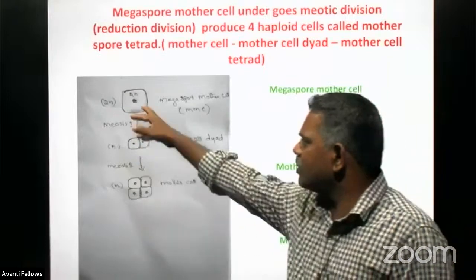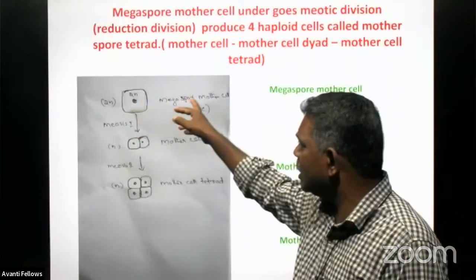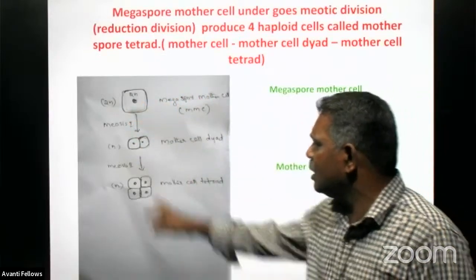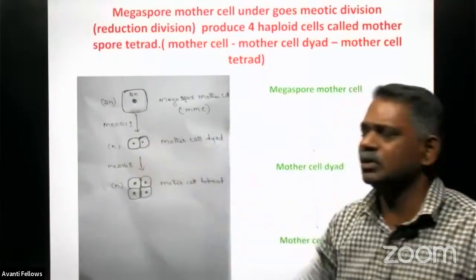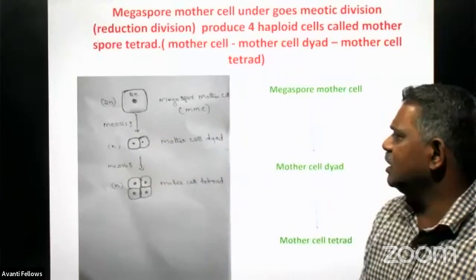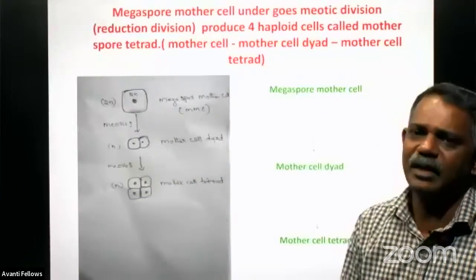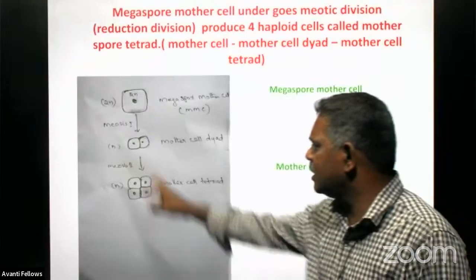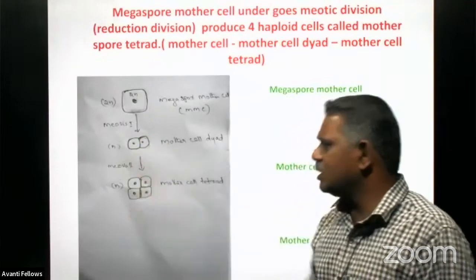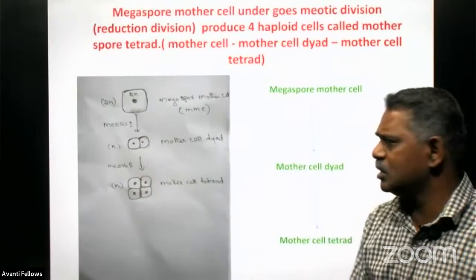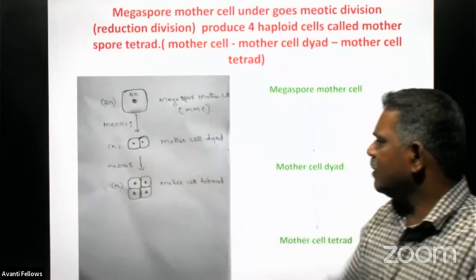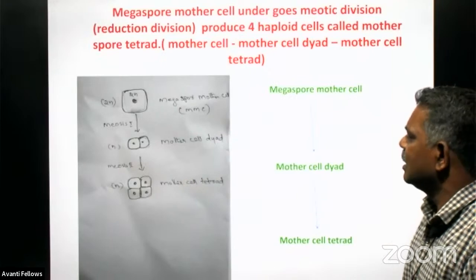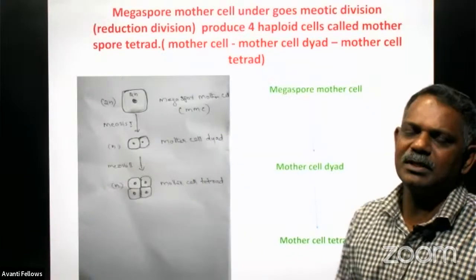So the diploid nucleus present in the megaspore mother cell goes for reduction division and produces two haploid cells, which we call the dyad. This dyad again goes for the next division, meiotic division number 2, which is the equational division, and produces four cells, which we call the tetrad.